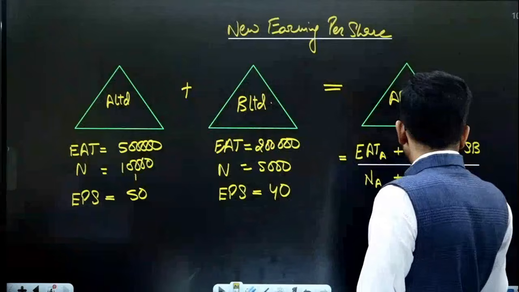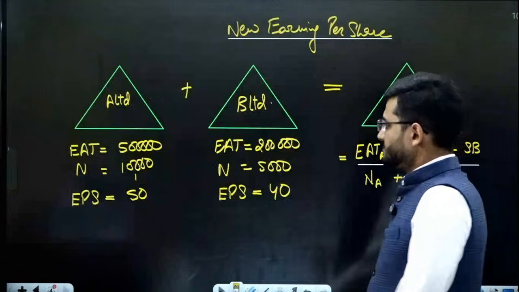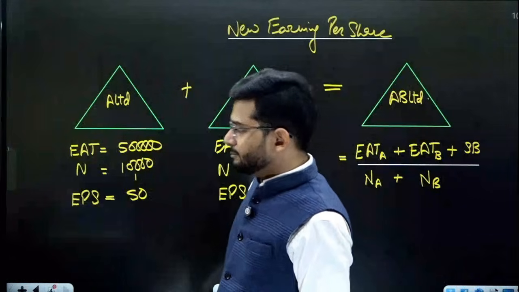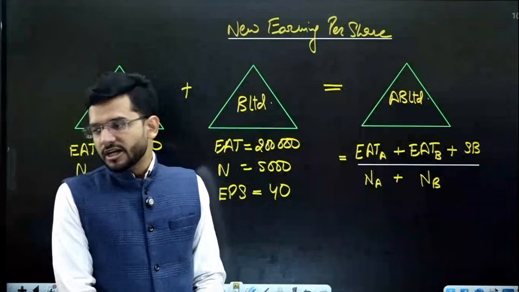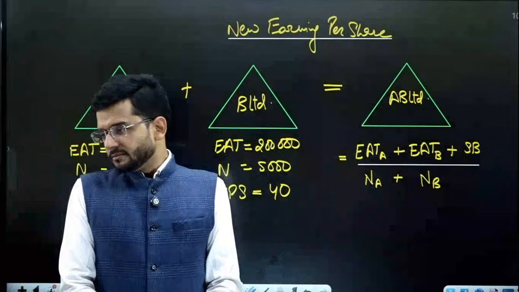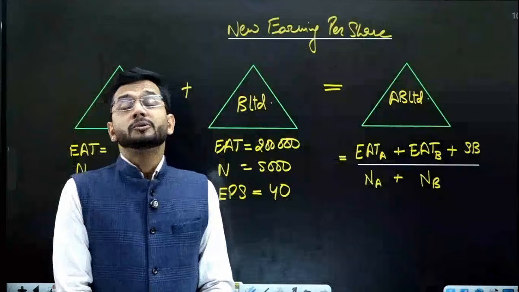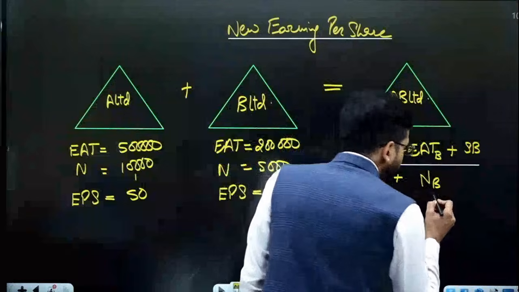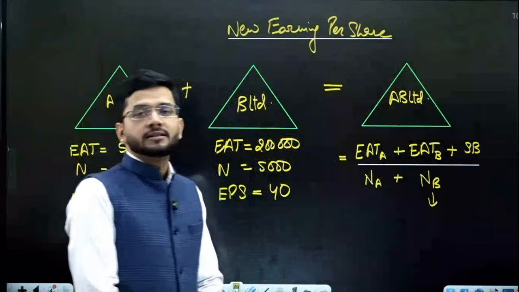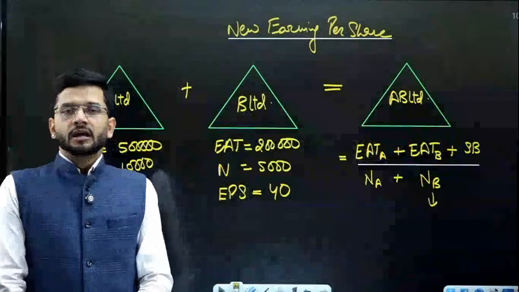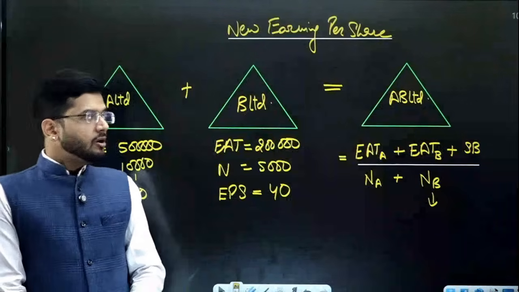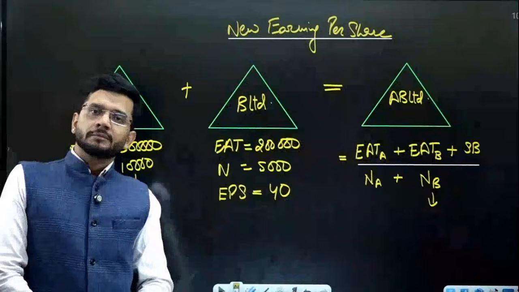Plus number of shares of B Limited. Number of shares of A Limited plus number of shares of B Limited. Now, one very important point to be noted over here is, sir, B Limited is being acquired. B Limited shareholders are being given some new shares of the new company, and the number of shares are being waived off.